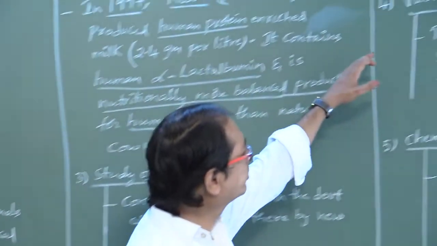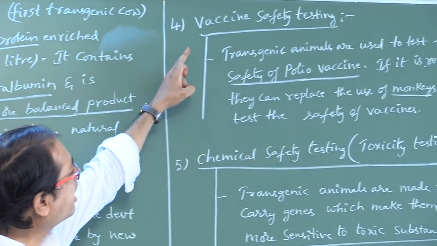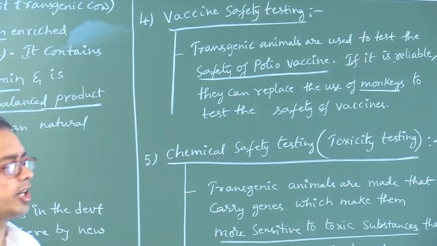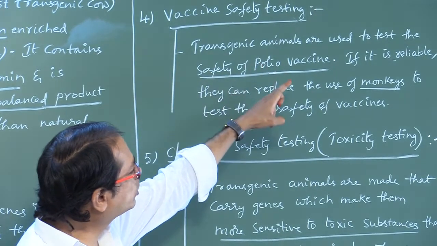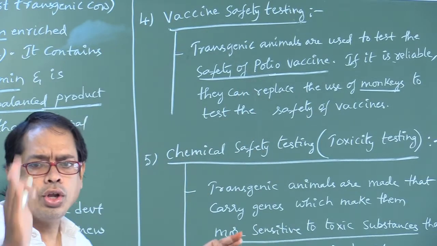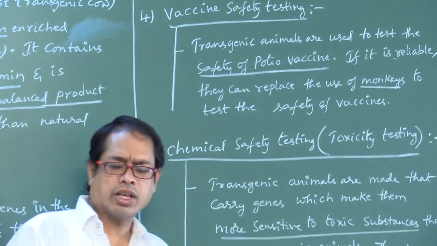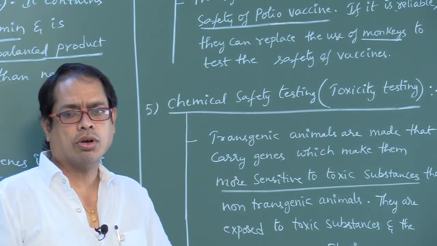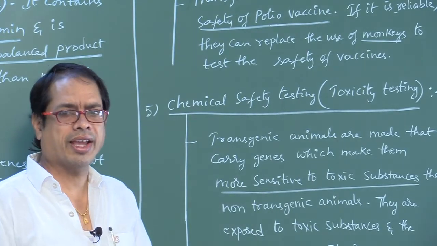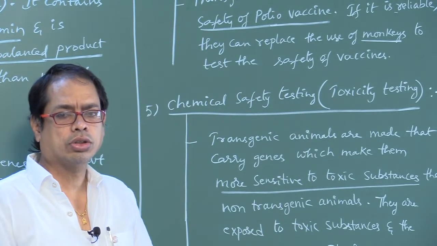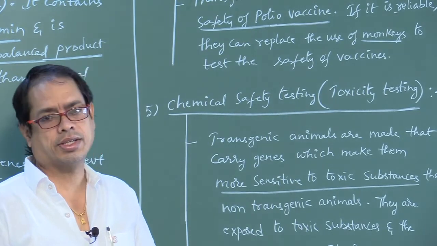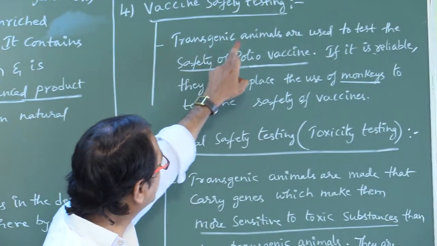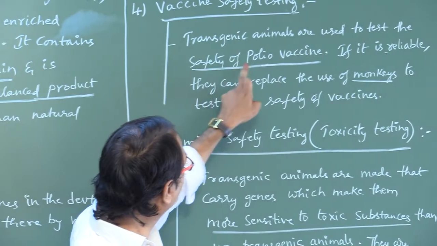Next, the fourth subheading, vaccine safety testing. What is that? Transgenic animals are used to test the safety of polio vaccine. First of all, we check whether the vaccine is working well or not. Testing should first be done in mice. Later on, those mice are replaced by monkeys. So that is vaccine safety testing.